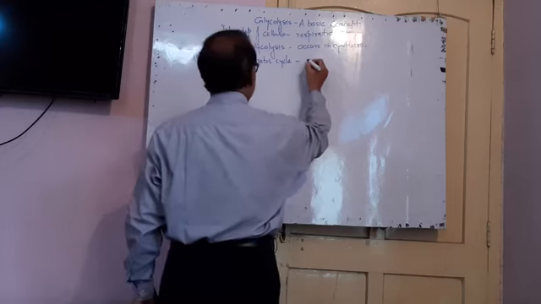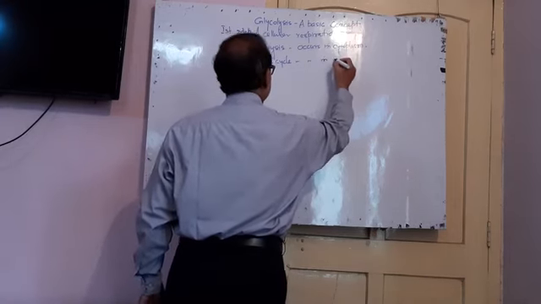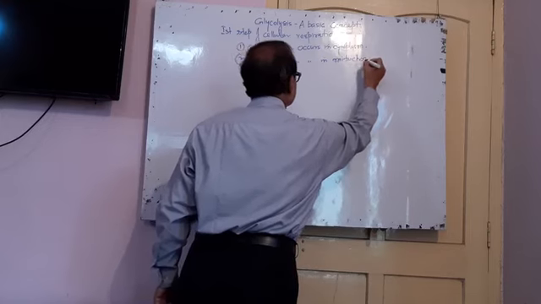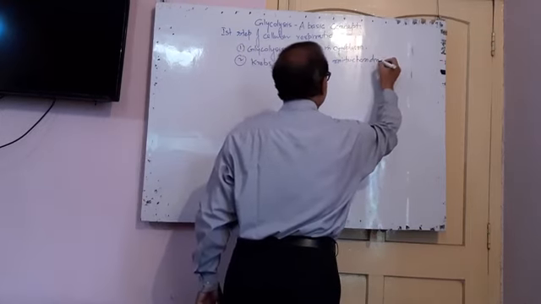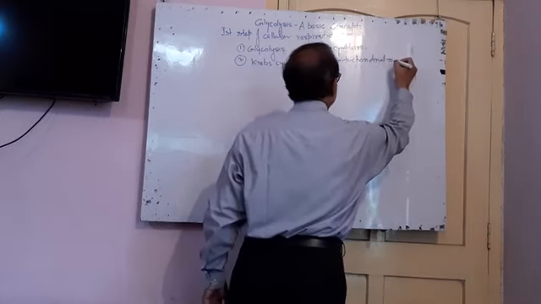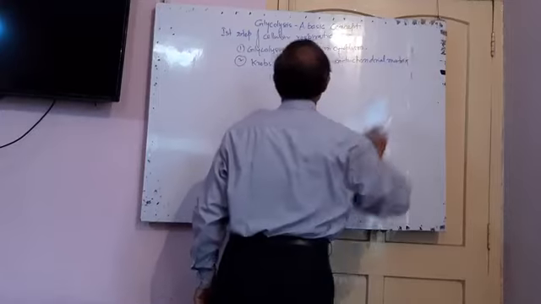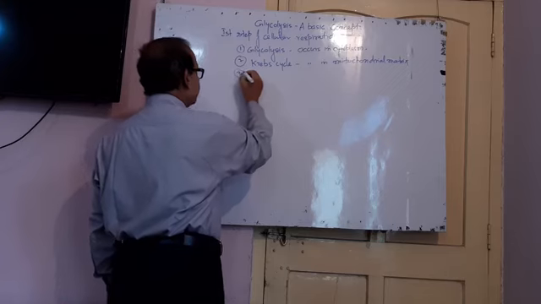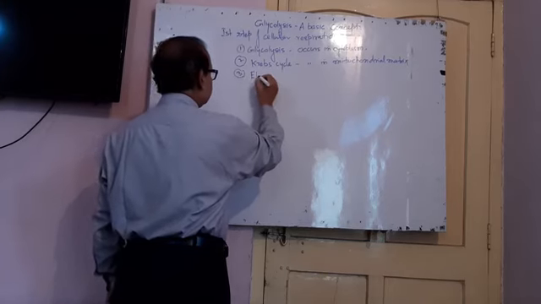The Krebs cycle occurs in the mitochondrial matrix.